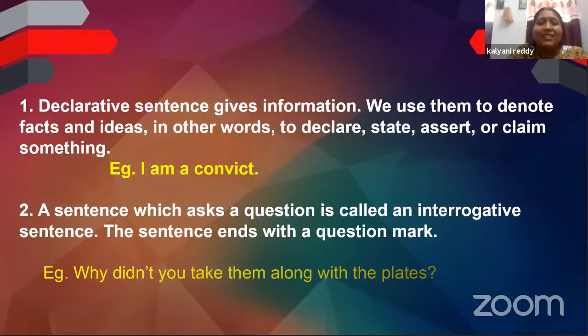Moving on, a sentence which asks a question is called an interrogative sentence. Now, these sentences end with a question mark. Let's take an example here. Why didn't you take them along with you? Now, here the speaker is asking a question. You can see a question mark there, isn't it? So in order to know some information, we usually ask questions. What is your name? Where are you from? All these also come under interrogative sentences because they are all questions.